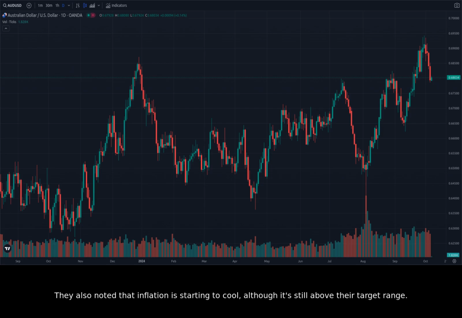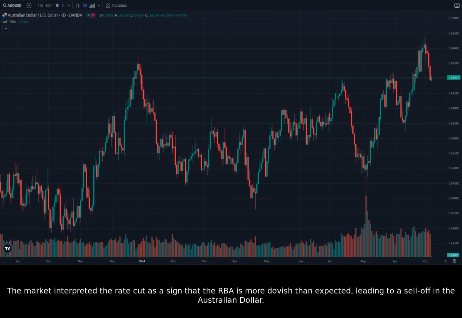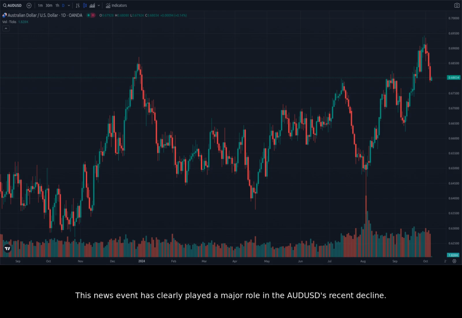They also noted that inflation is starting to cool, although it's still above their target range. The RBA's decision to ease monetary policy has fueled concerns about a potential weakening of the AUD. The market interpreted the rate cut as a sign that the RBA is more dovish than expected, leading to a sell-off in the Australian dollar. This news event has clearly played a major role in the AUDUSD's recent decline.